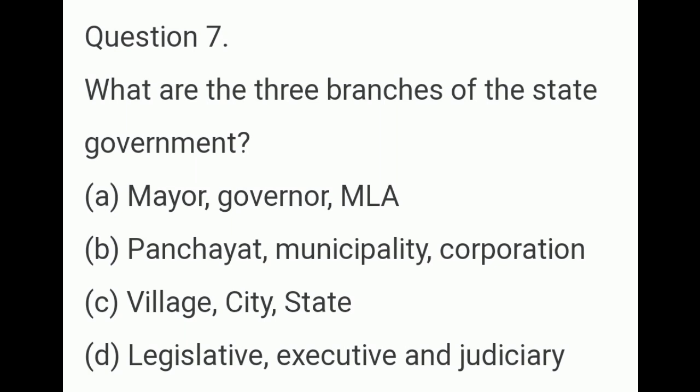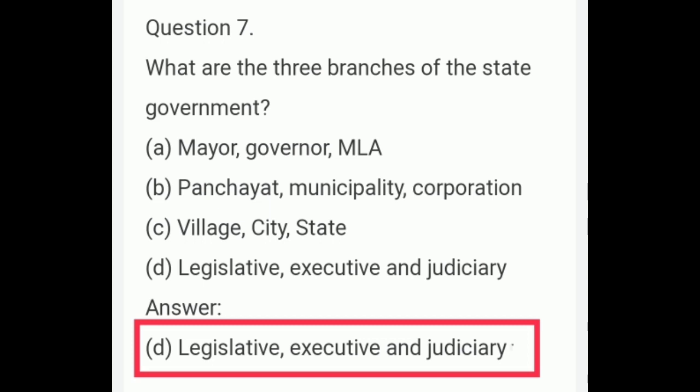Option C Village, City, State. Option D Legislative, Executive and Judiciary. The correct option is D. Legislative, Executive and Judiciary are the 3 branches of the state government.